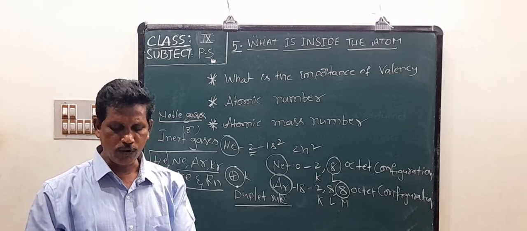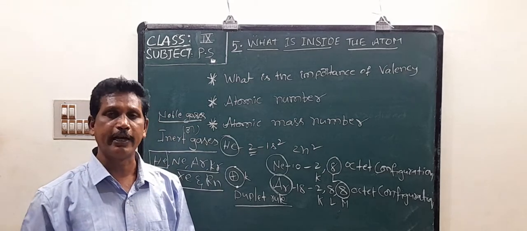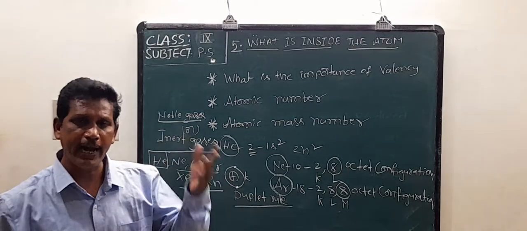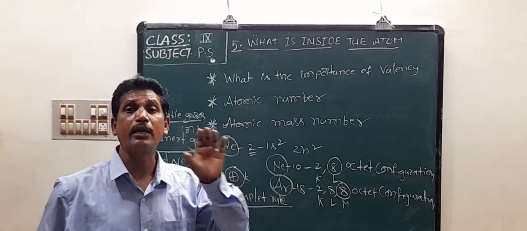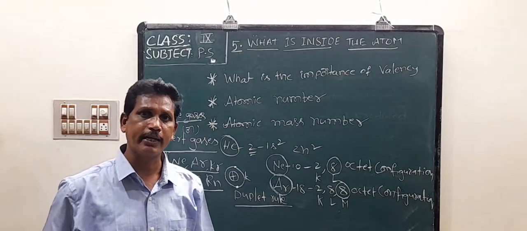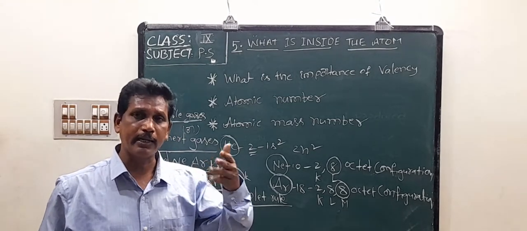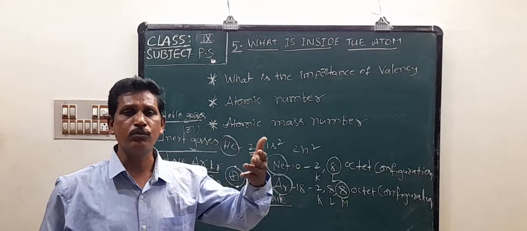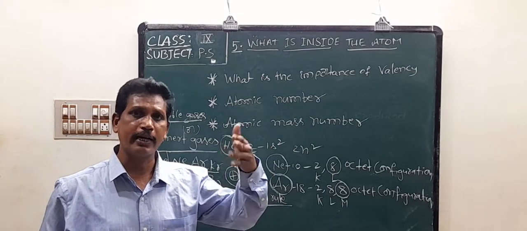An outermost shell which has 8 electrons is said to possess an octet. If an element contains 8 electrons in its outermost shell, it is called octet configuration.